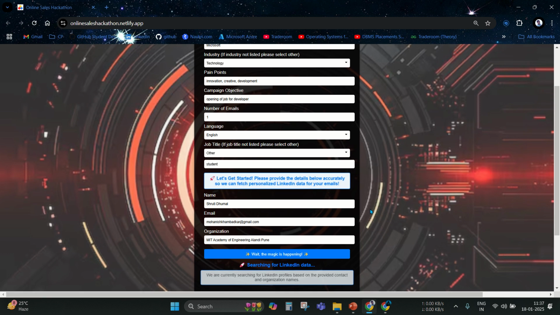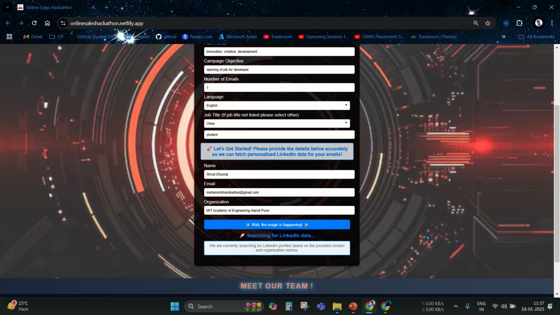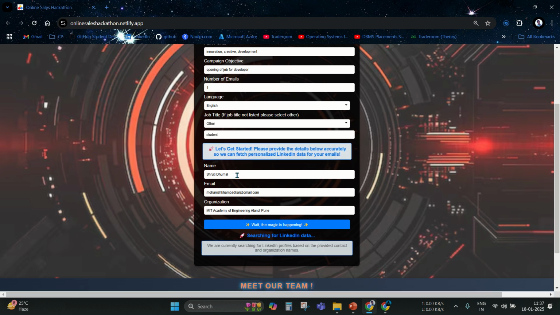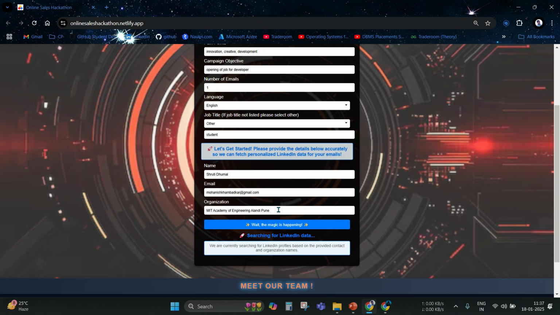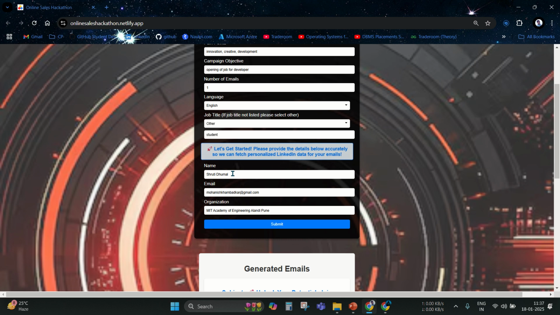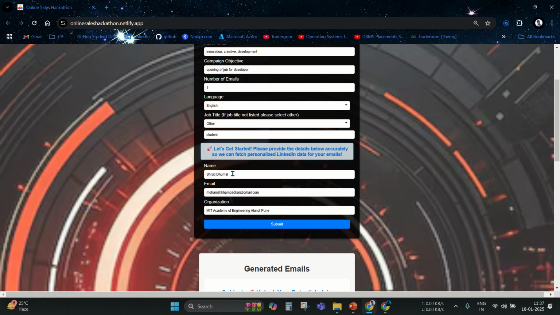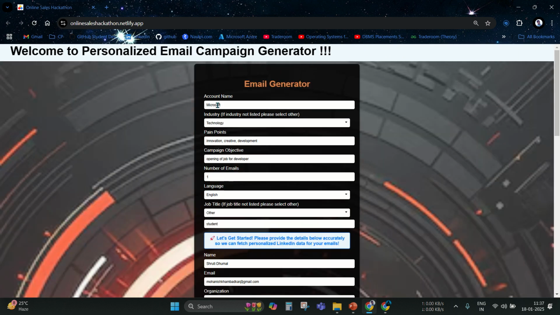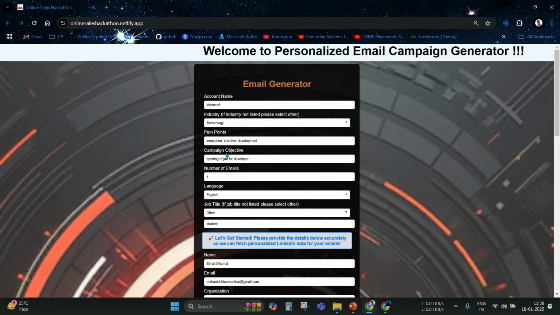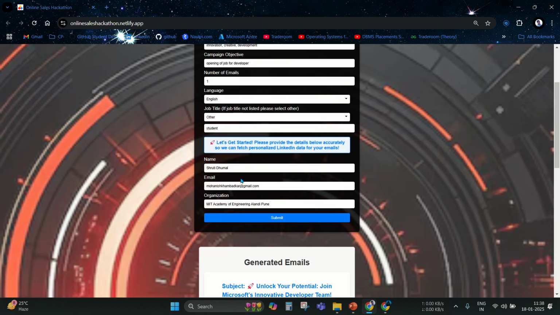So the main function now is searching the LinkedIn profile. We have integrated the LinkedIn API and the Google search engine API. Depending on the name and the organization, this prompt goes to the backend, and the LinkedIn profile related to this is searched. On the basis of top priority, the first result searched by Google will be integrated into the content, and all the content is generated on the basis of the account name, industry, pain points, campaign objective, and the LinkedIn profile info. Depending on all that, the email content is generated.